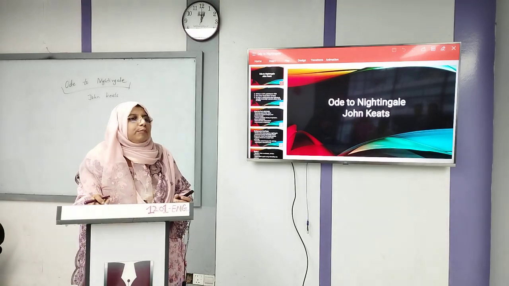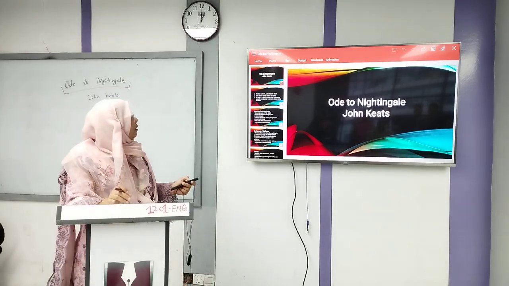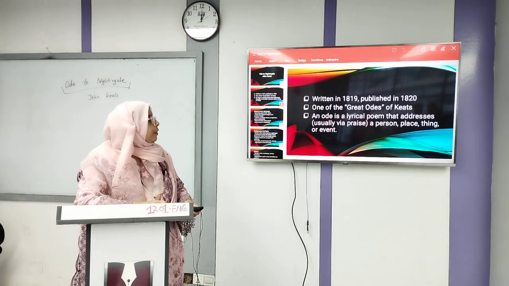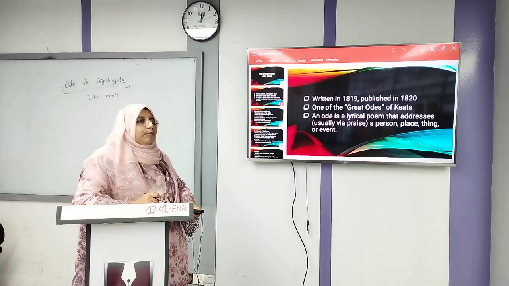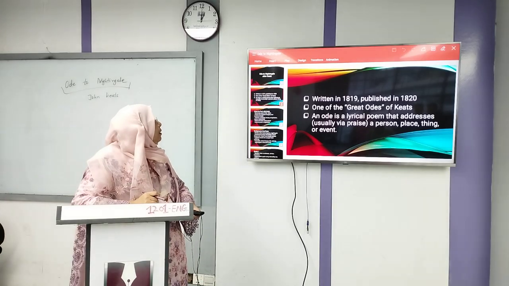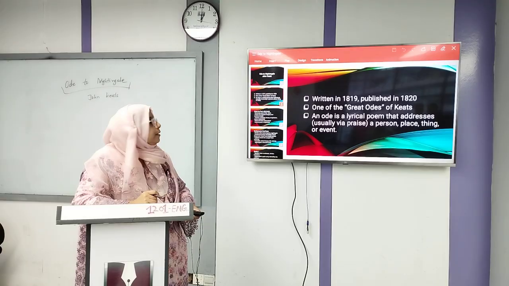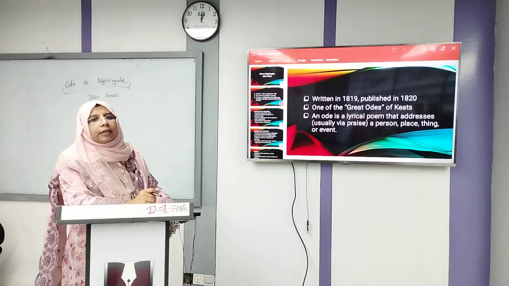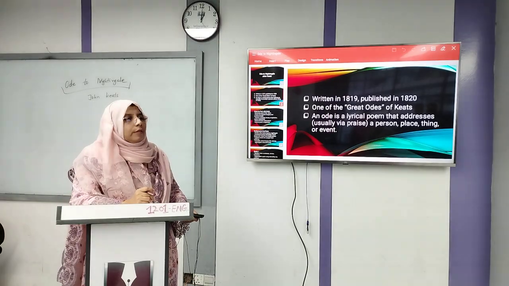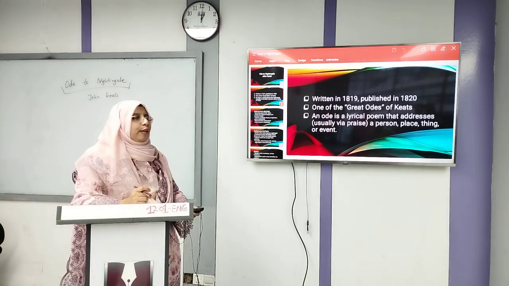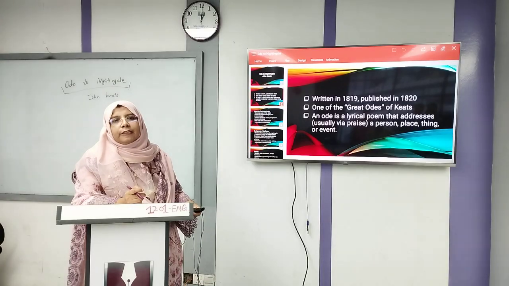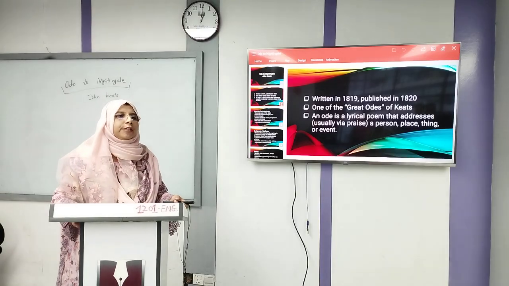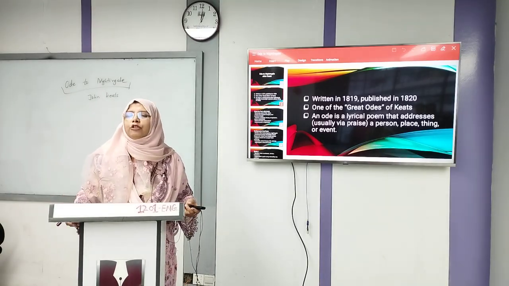So what do you understand by ode? What is an ode? An ode is a lyrical poem that addresses a person, place, thing or event. And this poem was written in 1819 and published in 1820. So this is one of the great odes written by John Keats.